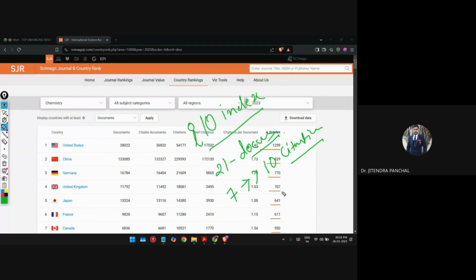In that case, my i10 index will be 7. Why 7? Because these 7 documents have received at least 10 citations or more than that. So in that case, my i10 index will be 7. Is this clear to everyone? Or do you have any doubt in this?